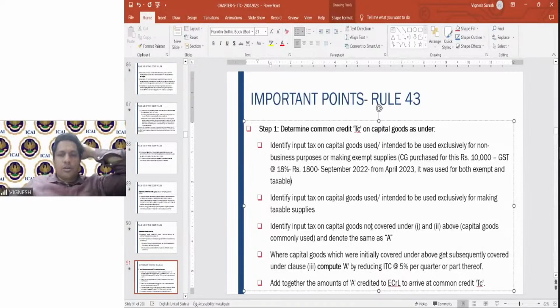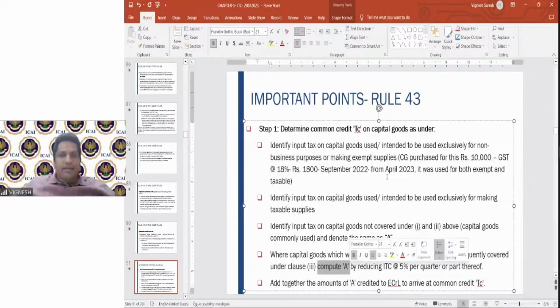Okay, understood? So now what you have to do? Earlier this 1800 was ineligible, but from April 2023 it became common. So when you are calculating this A, 1800 is the ITC. How many quarters were there? September 22.